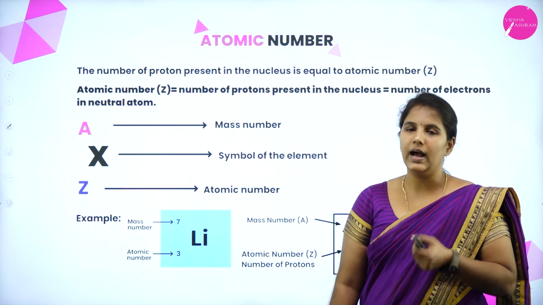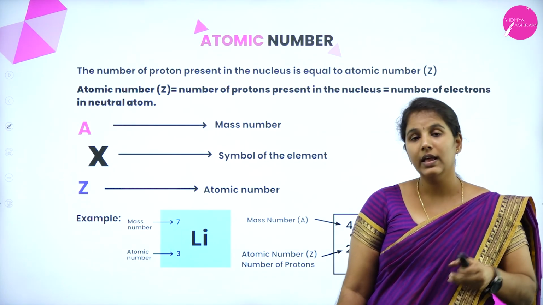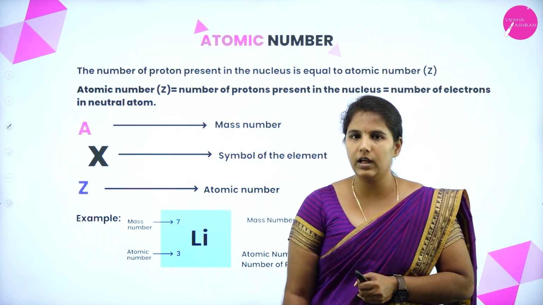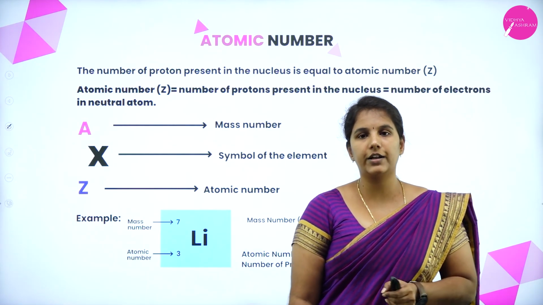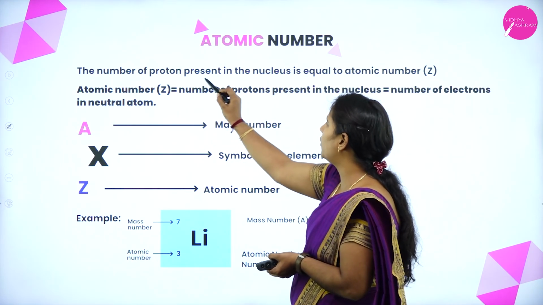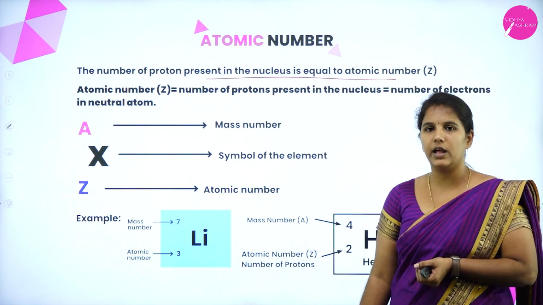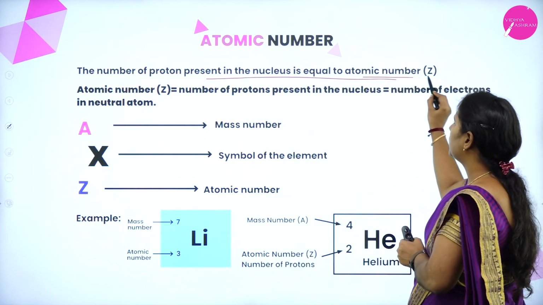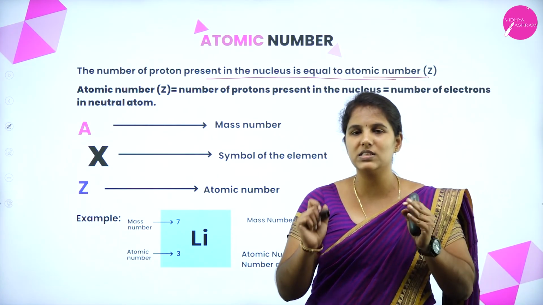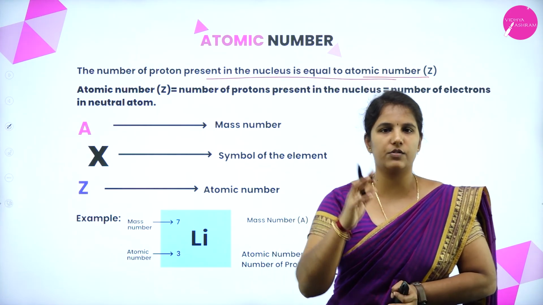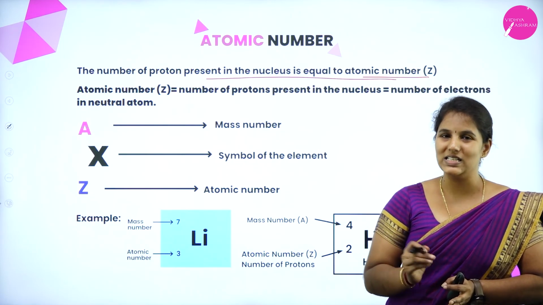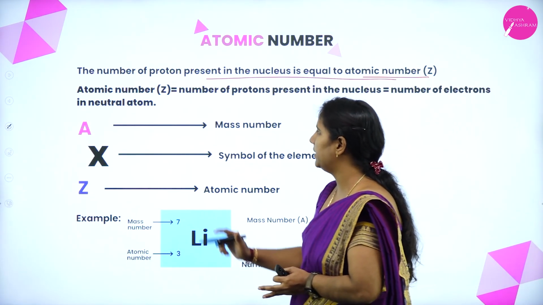Next, we'll move on to the atomic number. The next model of an atom we'll study in the next session, and we'll also move on to the next topic, that is atomic number. What is an atomic number? Atomic number means the number of protons present in the nucleus of an atom. It is always denoted by the capital letter Z.